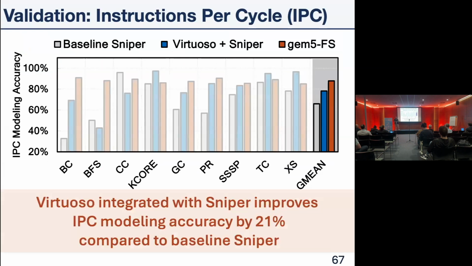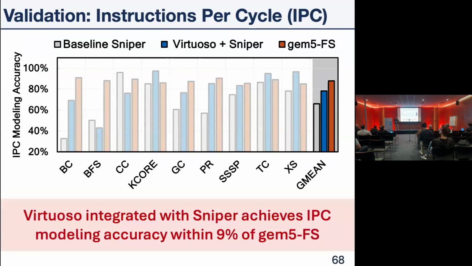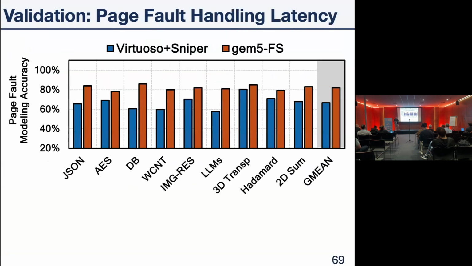And we make two key observations. First, when we integrate Virtuoso on top of Sniper, we can improve the IPC modeling accuracy by 21% compared to the baseline Sniper. Second, Virtuoso integrated with Sniper achieves an IPC modeling accuracy within 9% of gem5 full system simulation.